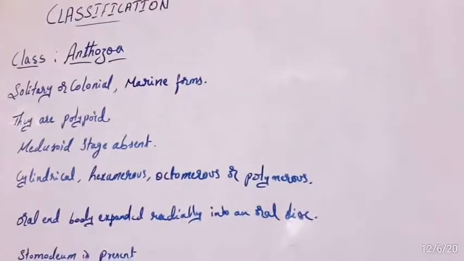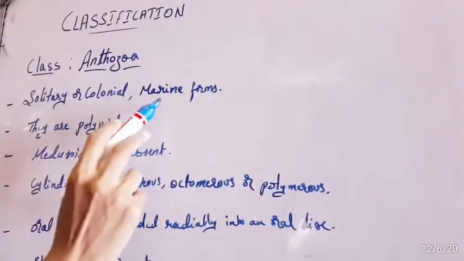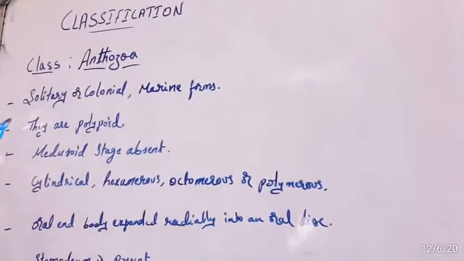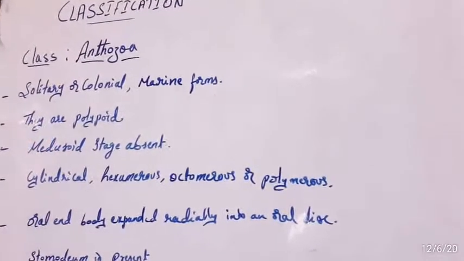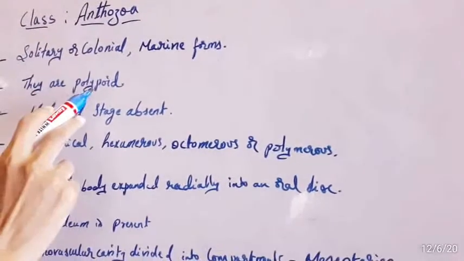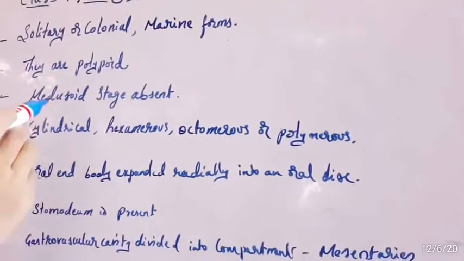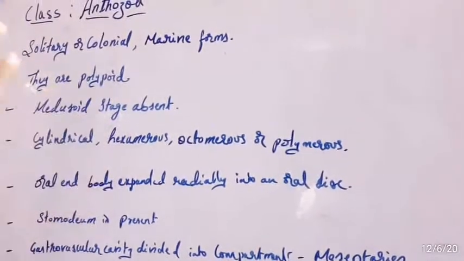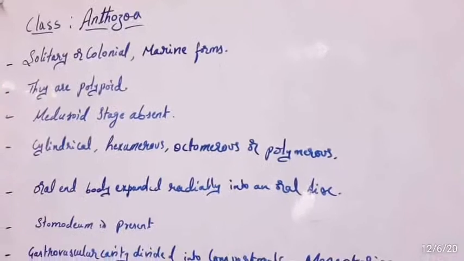So they are exclusively marine forms, and these are exclusively polypoid. So the medusoid stage is completely absent in the class Anthozoa.